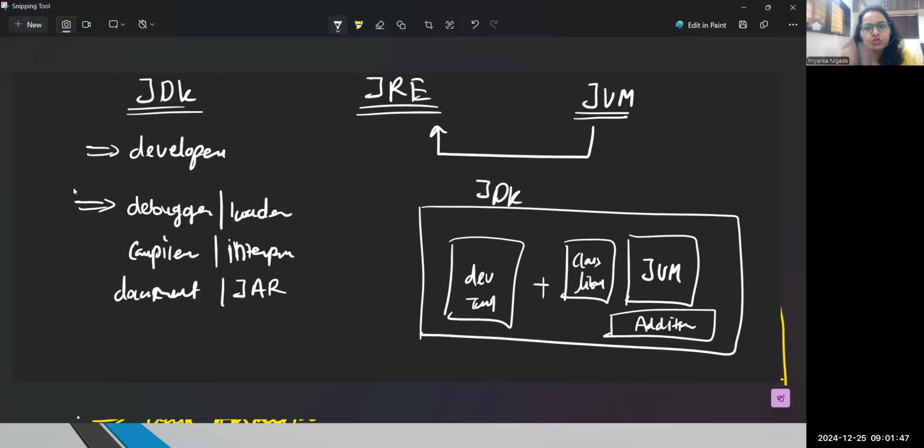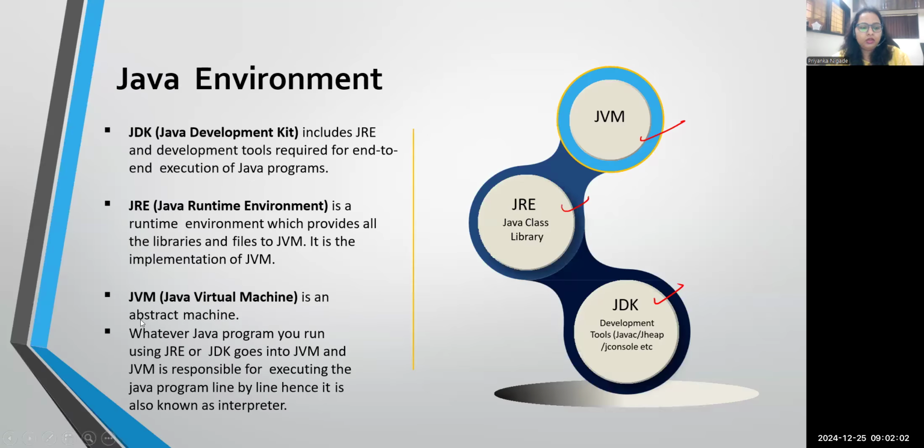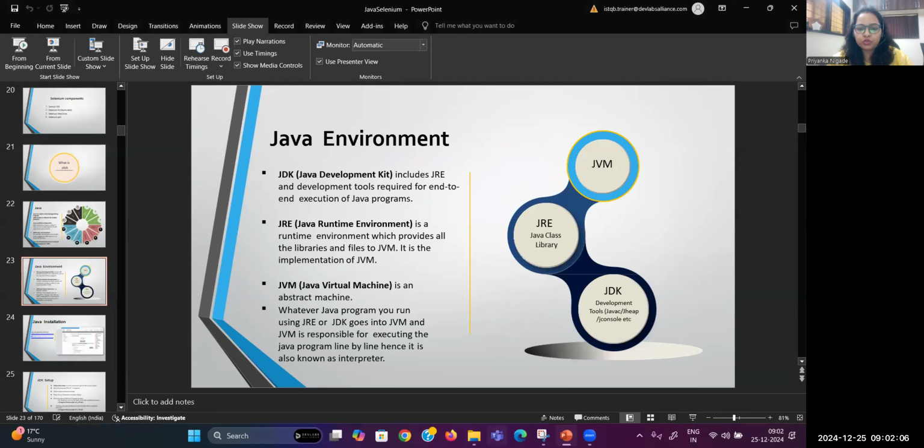Whenever you install that package on your machine, you will be getting the JDK, and you will also be getting the runtime environment, which includes your Java virtual machine. So we don't need to worry about this part. And let me show you this one. For example, on my machine, previously I used JDK 1.8 also.